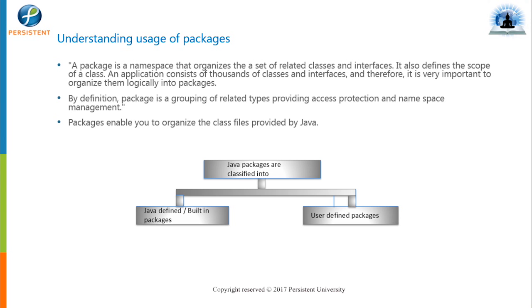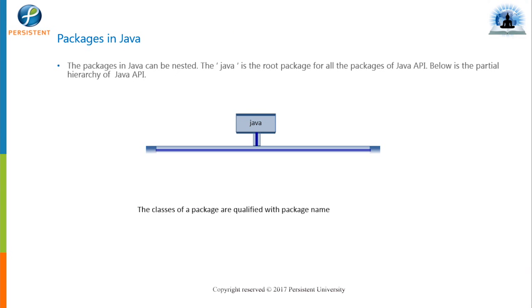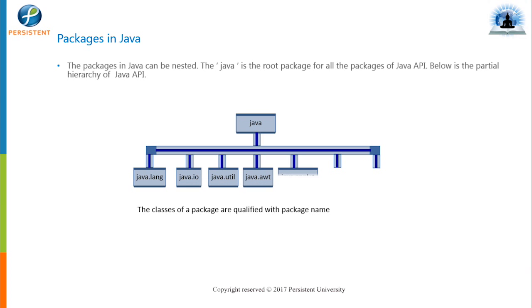We have two types of packages: user-defined packages and the packages given by Java. As soon as we download the JDK, we get some built-in packages as well. So let's understand what built-in packages we have. From Java, we have the java.lang package, IO, util, AWT, applet, net and SQL. The JDK comes with a Java library, so these are the libraries we already have.